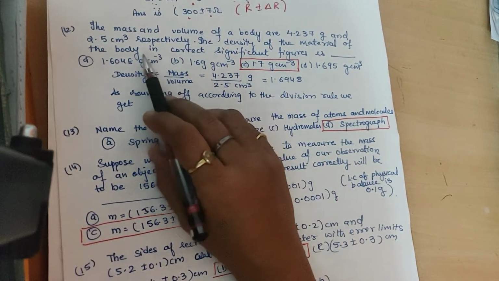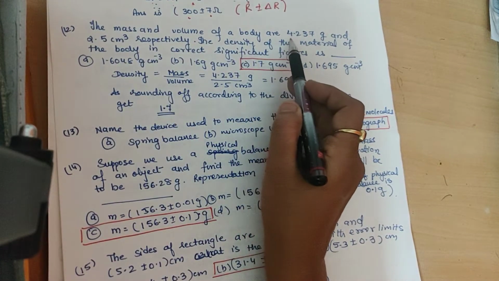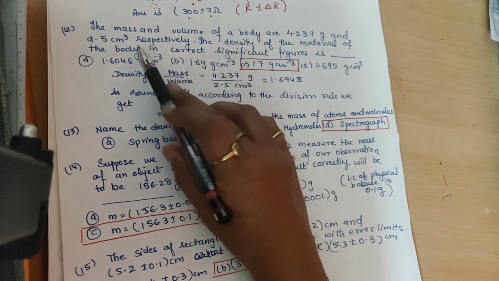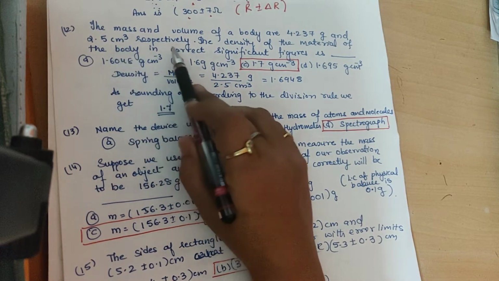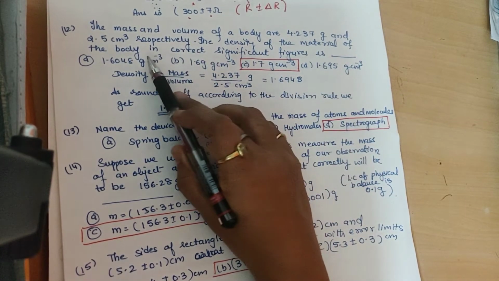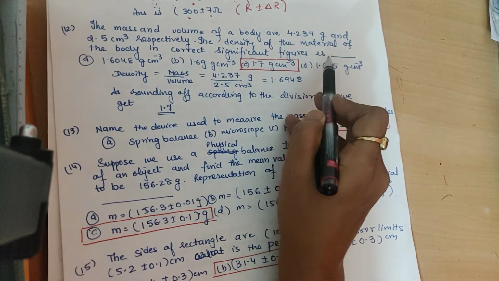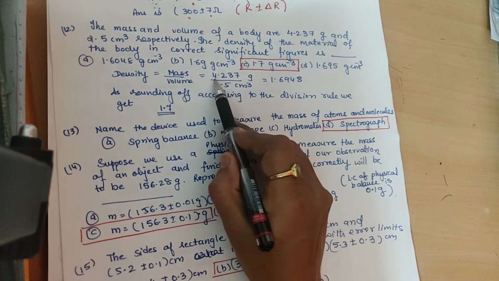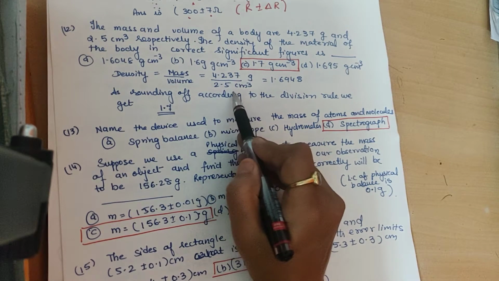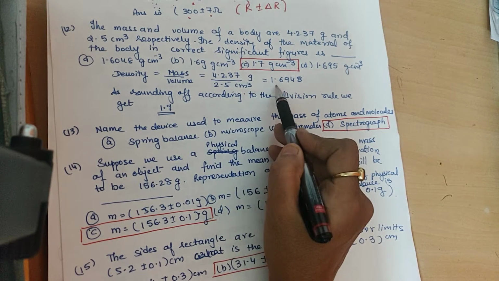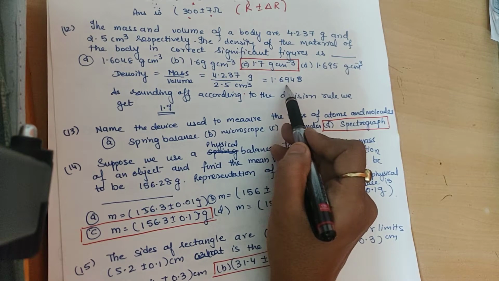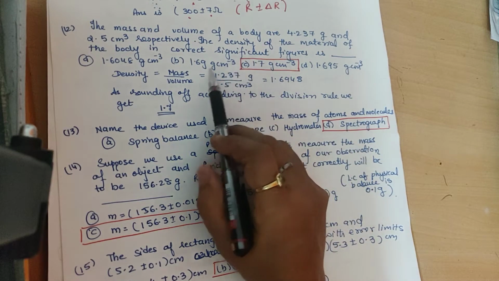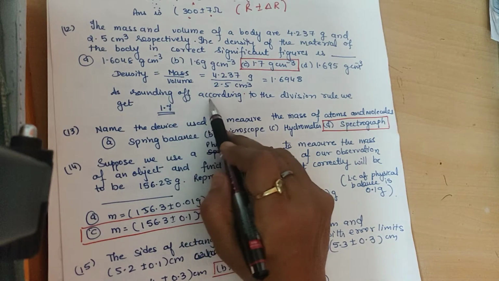Now the next is, the mass and the volume of the body are 4.237 gram and 2.5 centimeter cube. Then what is the density of the material of the body in the correct significant figure? Now you know that density is mass upon volume. So mass is 4.237 gram upon 2.5 centimeter cube. So this value comes out to be 1.6948.